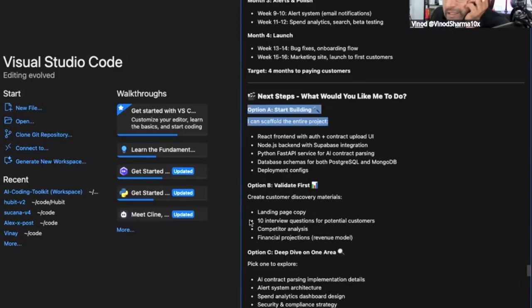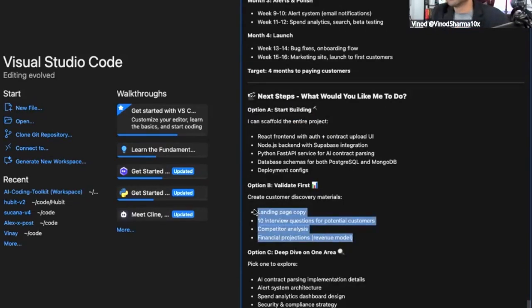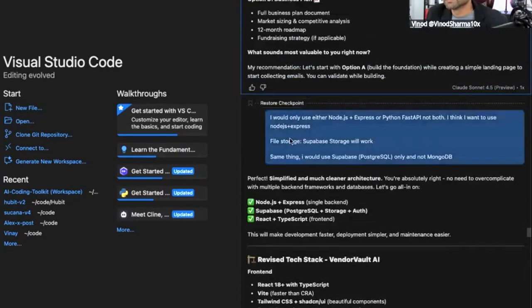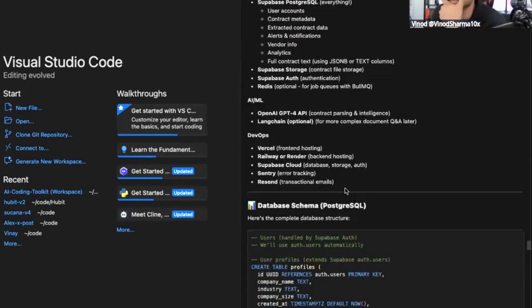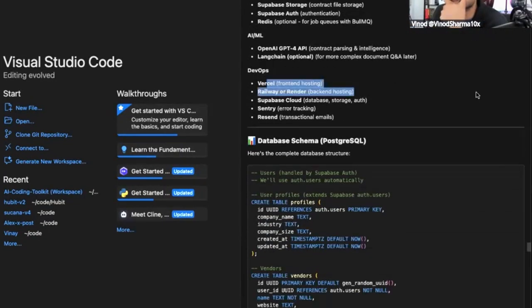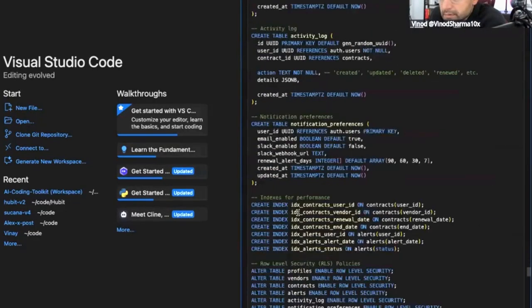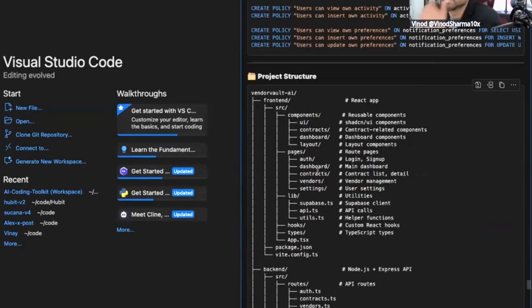Yes. Validate first, landing page copy. So it will also help you create a landing page and interview questions and everything. Okay, here. Okay, perfect. User management using Supabase, Vercel front end, Railway backend, whatever I think. And then there is a database. Project structure.